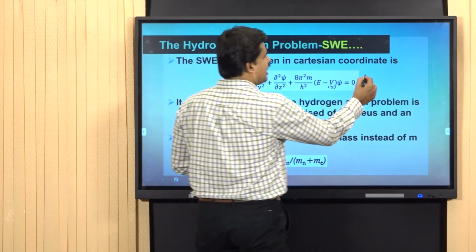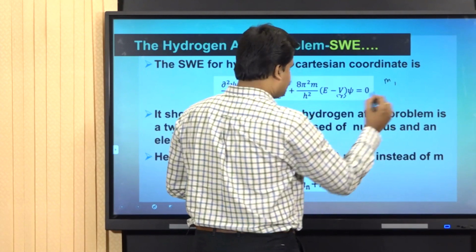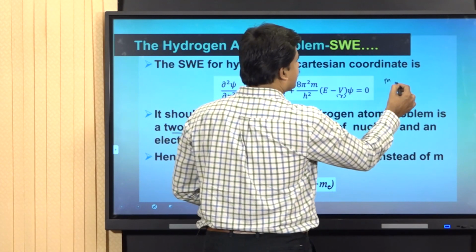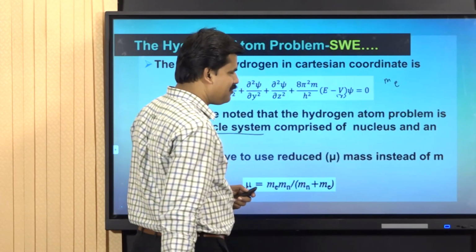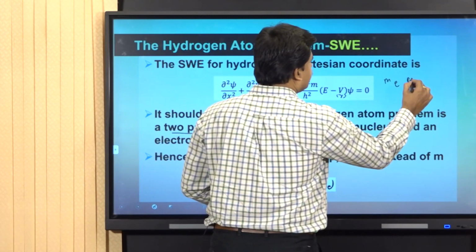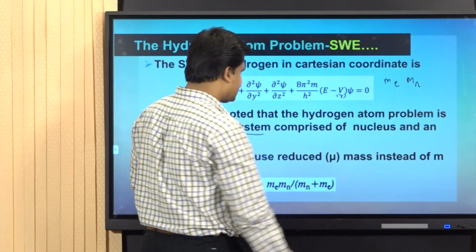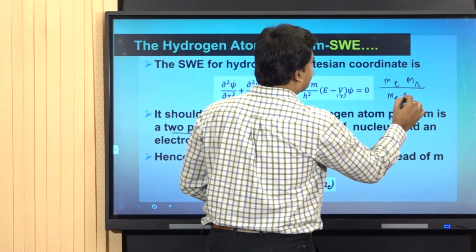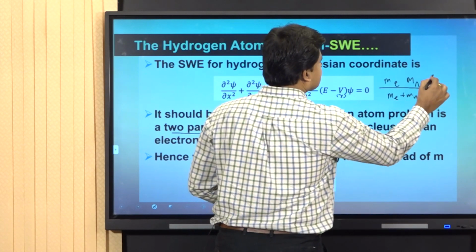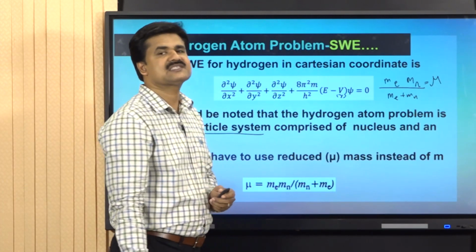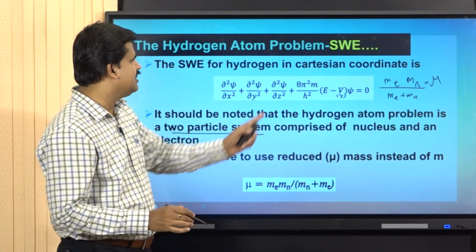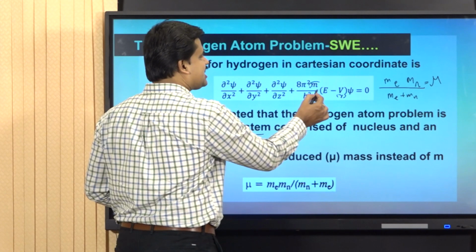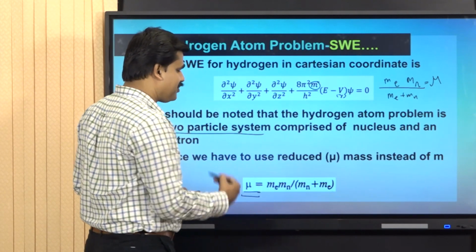If m1 and m2 are the masses of two particles, for example, the first particle being the electron, its mass can be represented as me. The second particle being the nucleus, its mass can be represented as m1. So me m1 divided by me plus m1, this represents mu, or the reduced mass of the system. Hence, in this Schrodinger wave equation, it is better to replace m with the reduced mass mu.